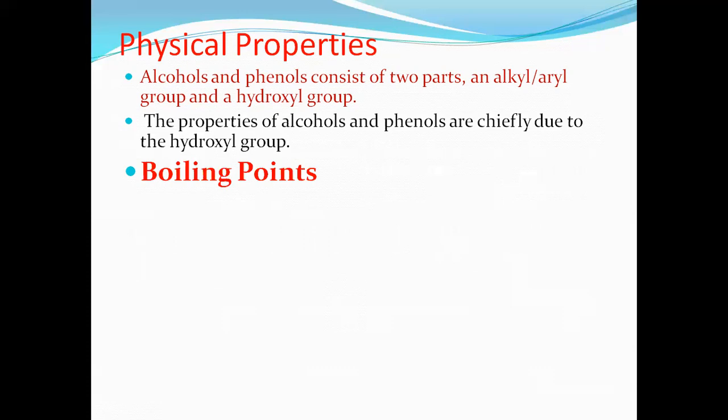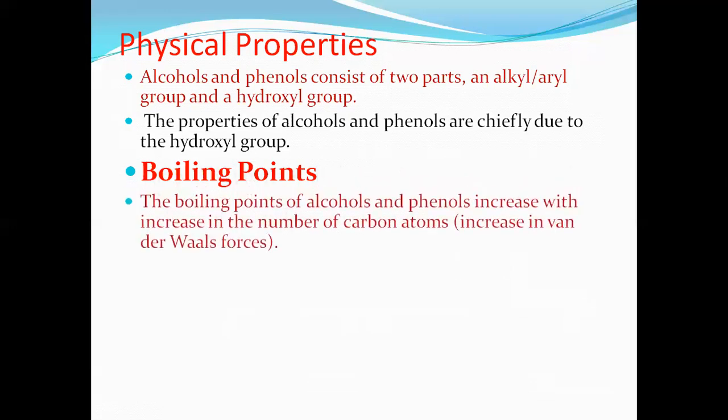What is the physical property? There is a difference between physical property and chemical property. In physical property, while measuring the property, its chemical composition does not change. In chemical property, while measuring its property, its chemical composition changes. That's the difference between physical and chemical. In physical property, we are going to study mainly boiling point and solubility. Here, alcohols have a slightly higher boiling point when compared to ether.